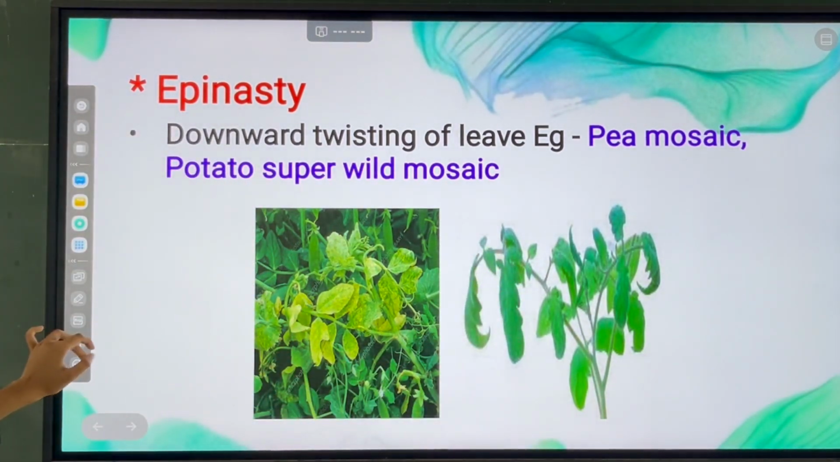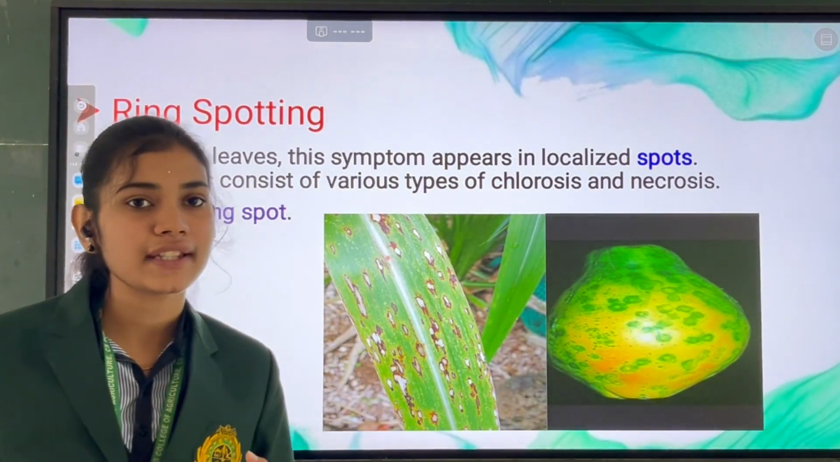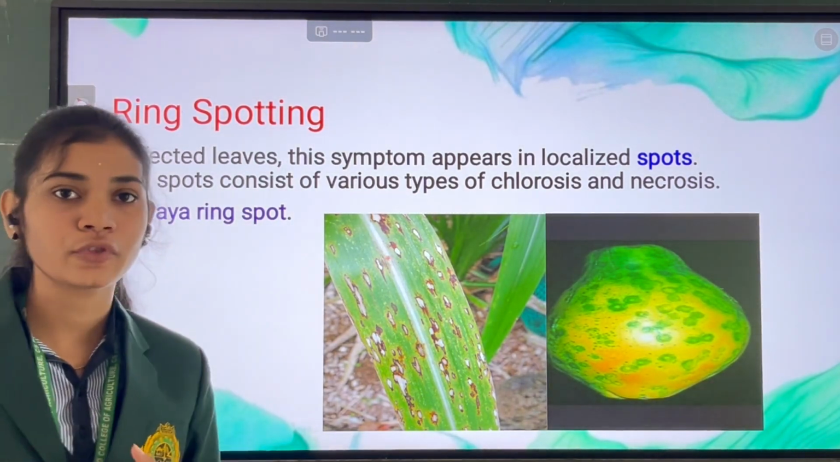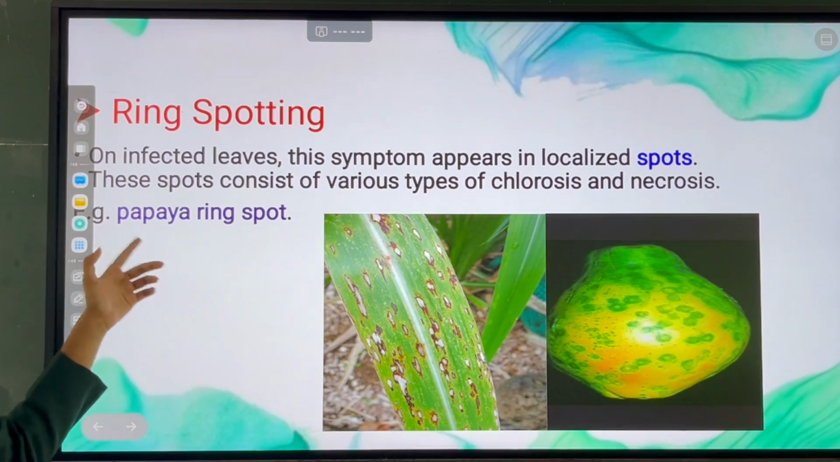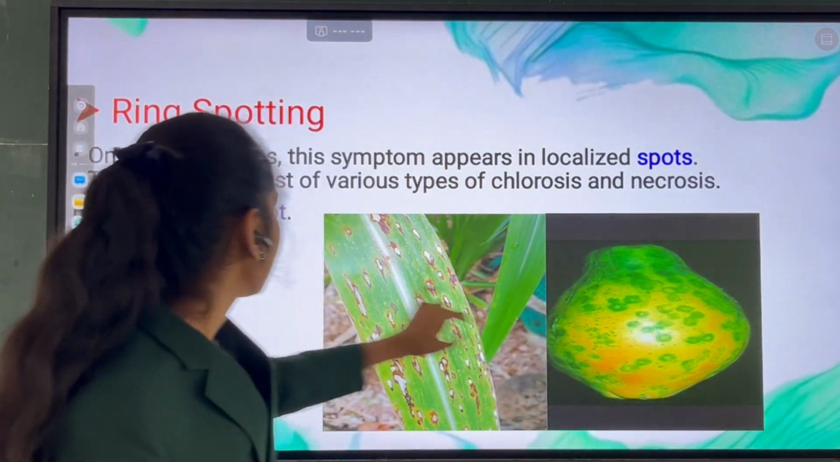And the next symptom is ring spotting. On infected leaves, the symptom appears as localized spots. These spots consist of various types of chlorosis and necrosis. Examples like papaya ring spot. This is the symptom of papaya ring spot.